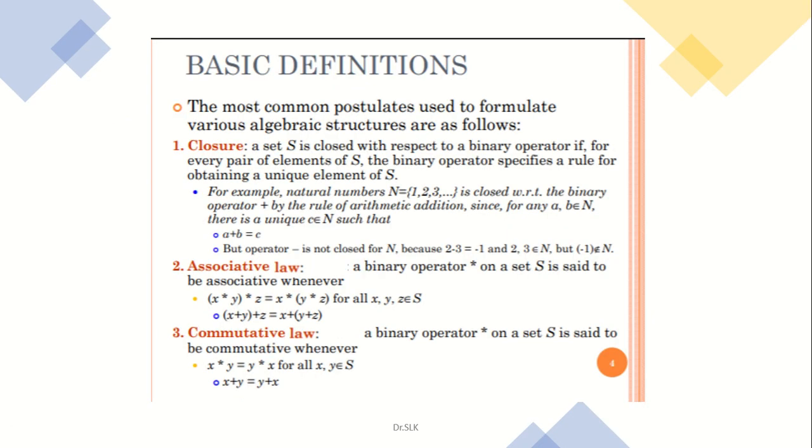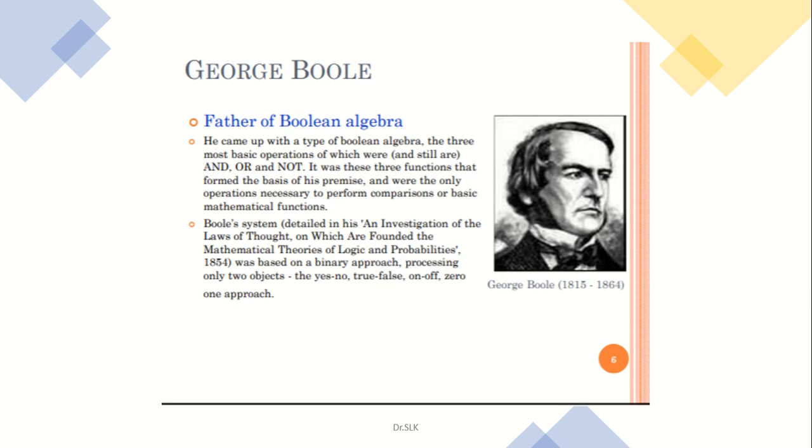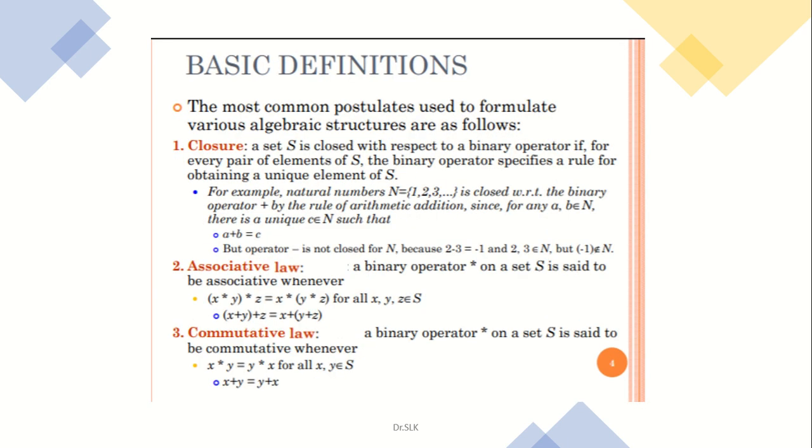Basic definitions of Boolean algebra: the most common postulates used to formulate various algebraic structures are as follows. This you have studied earlier. One is the closure axiom, and the next one is the associative axiom. The third one is the commutative axiom. The fourth one is the identity axiom. The fifth one is the inverse axiom, and the sixth one is the distributive law or distributive axiom. We have to go deeper into the closure, associative, commutative, distributive, identity and inverse axioms.